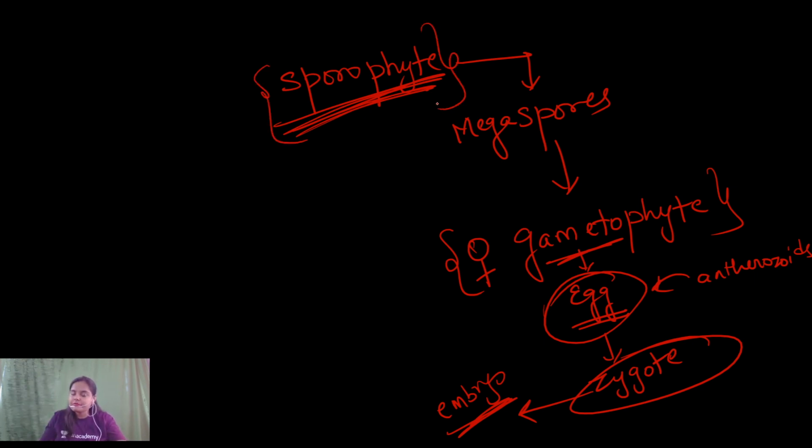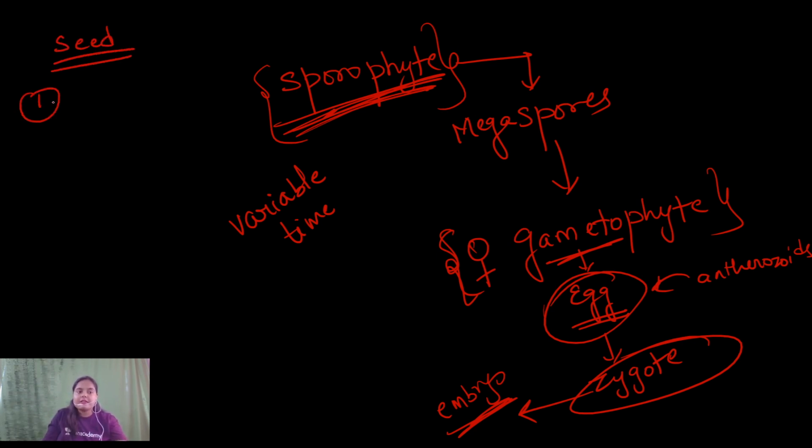All these processes take place in the female gametophyte, and the female gametophyte is attached to the sporophytic plant body. But this female gametophyte is present on the sporophytic plant body for a variable period of time. That means it is not constant. It is not constant that throughout the process of development the female gametophyte will be attached to the sporophytic body. It is present for a variable period of time and then it is shed off. So this event is the precursor of the seed habit.